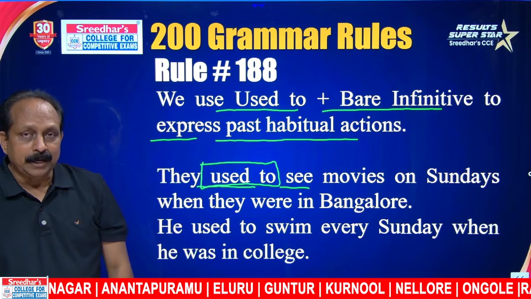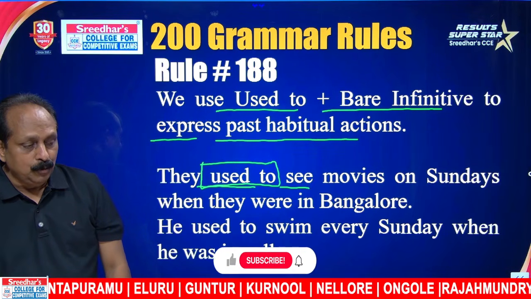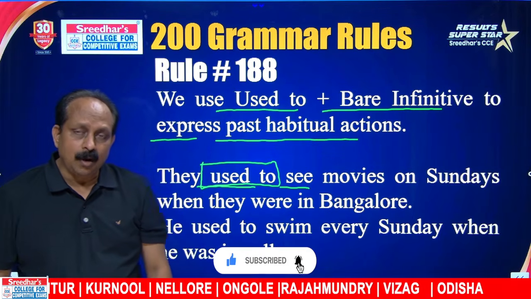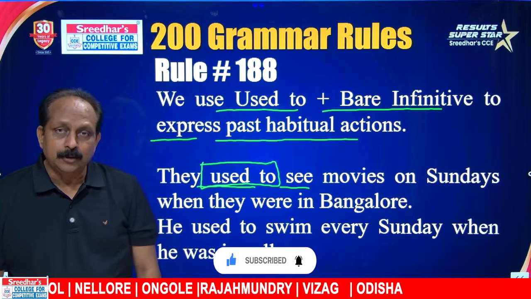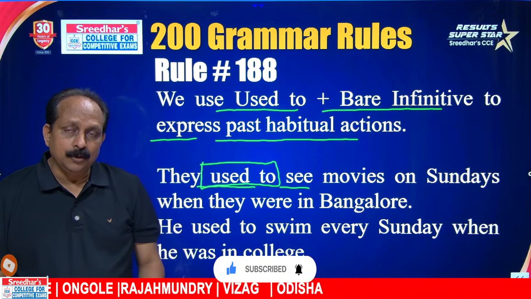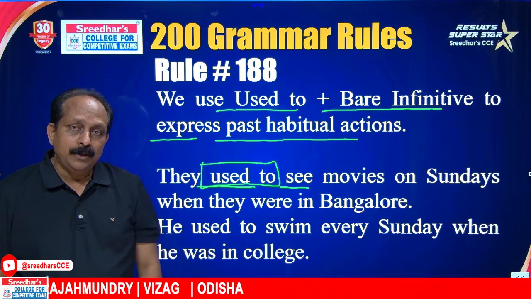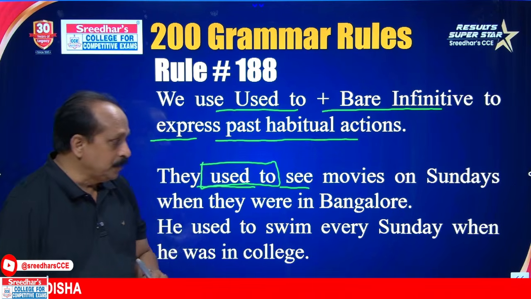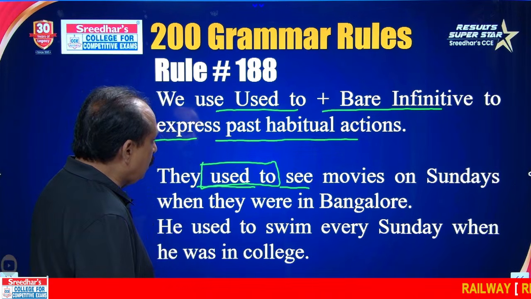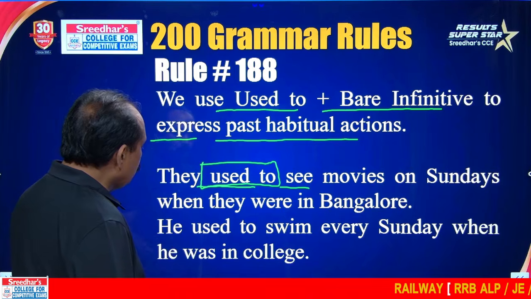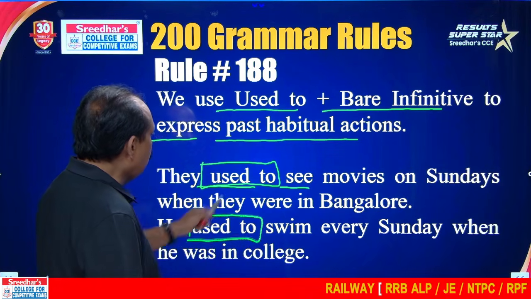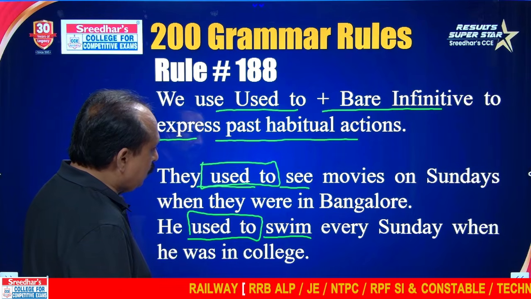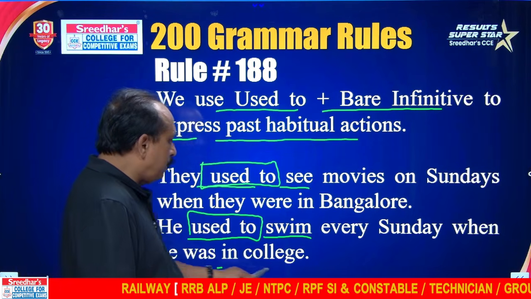For the same idea, we can also say they would see movies on Sundays when they were in Bangalore. Would is rarely used in our country. It is used by native speakers. Here we use used to quite often. We used to go there. Rarely one says we would go there. Both mean the same. Would is rather stylish. He used to swim every Sunday when he was in college.